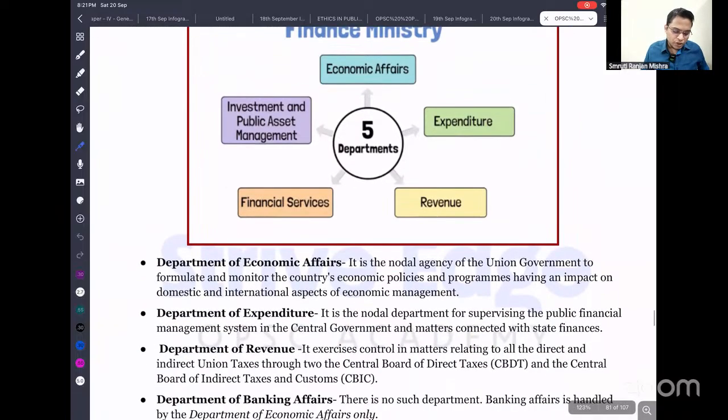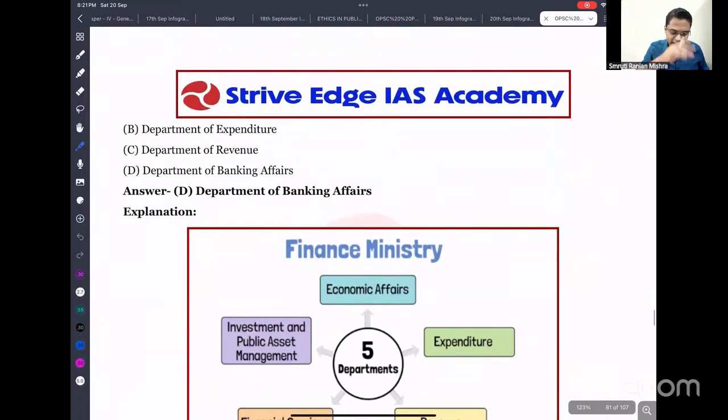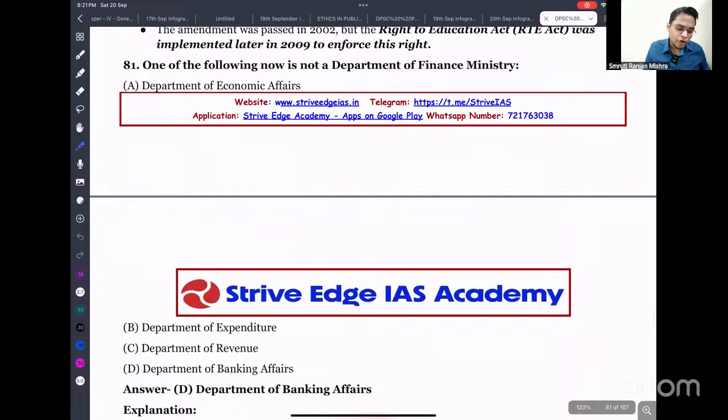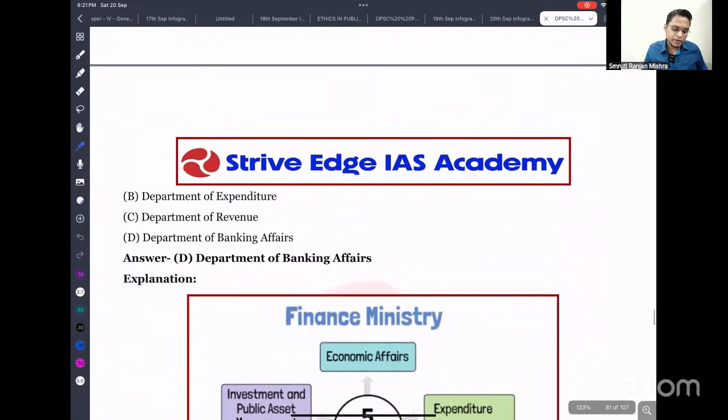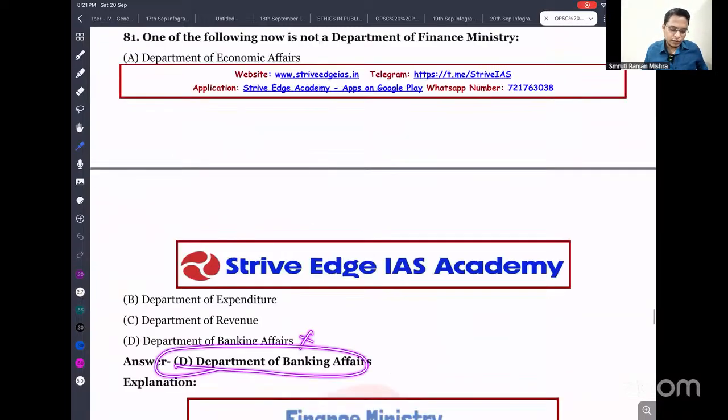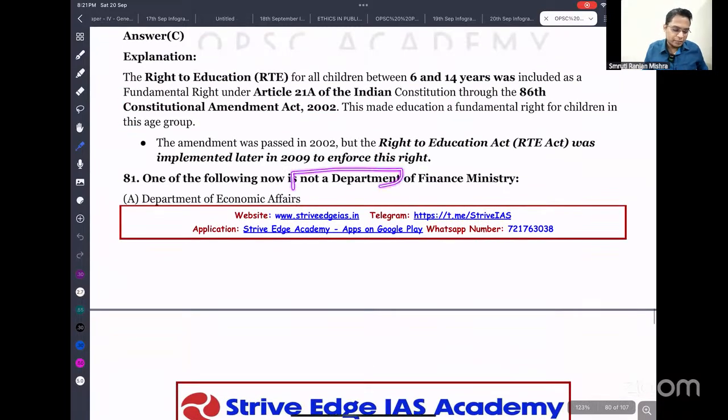But what kind of departments are given? It is given Department of Economic Affairs, yes, it is correct. Department of Expenditure, correct. Department of Revenue is correct. Department of Banking Affairs, this is not a department. So this answer is not correct, so D is the answer. See, this is asking for the one that is not a department, so always mark whether it is correct or incorrect, as they are asking in the question.